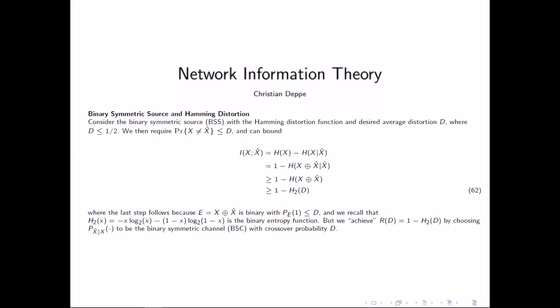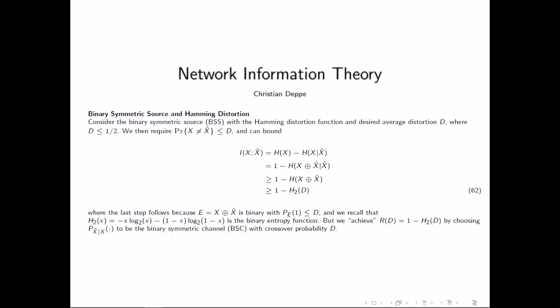Can we assume this? So that's, of course, a bound. The question is, can we assume this bound also? And if you recognize your lecture of information theory, then you know, if you look at the binary symmetric channel, where you have the crossover probability 1 minus d, then you get exactly this capacity, 1 minus h2 of d.